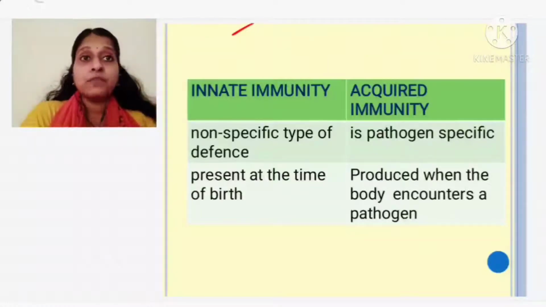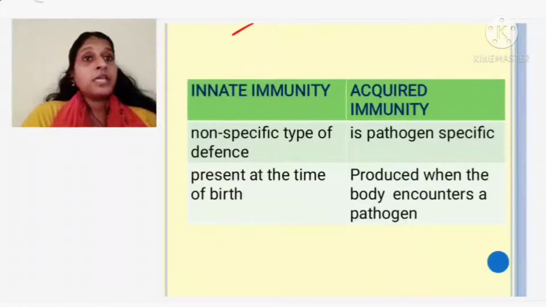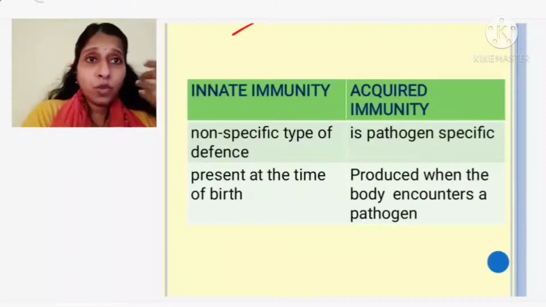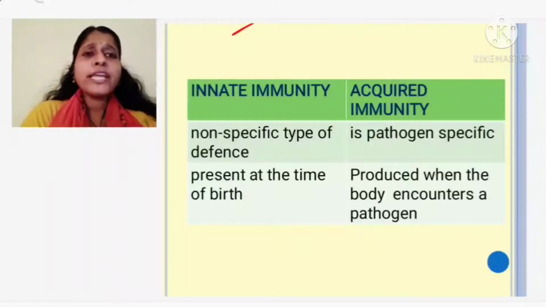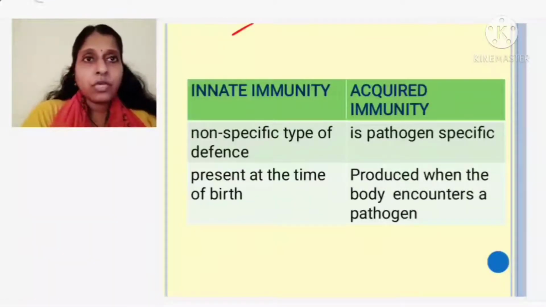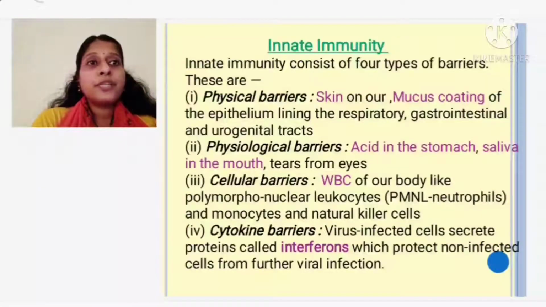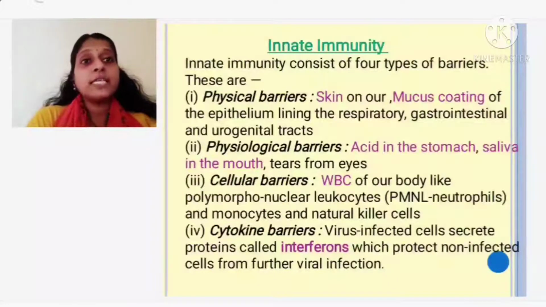First, innate immunity, which is present right from birth. It is not at all specific. It is not that I am immune to this bacteria or this virus; it is overall immunity. The body can naturally resist any type of organism. That one we call innate immunity. When you speak of innate immunity, there are 4 types of barriers responsible for providing it.